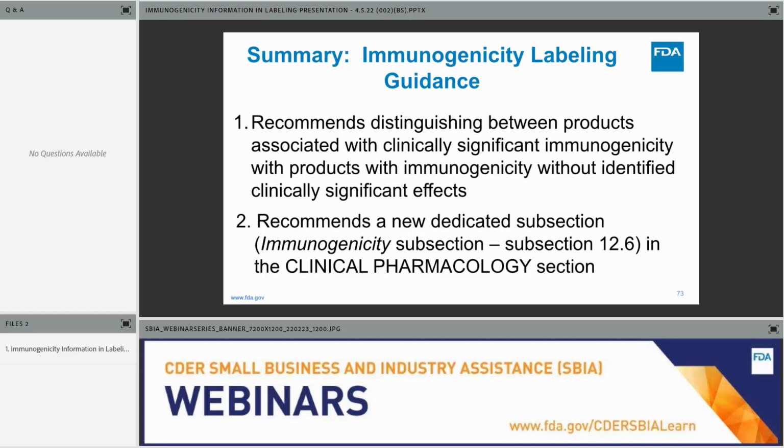And just some take-home points here. As you know, we created this dedicated new subsection 12.6. This is the home subsection for immunogenicity information in labeling. And the main purpose of the guidance is to distinguish between the products that have clinically significant immunogenicity, for example, ADA effects on safety, and that would be in the adverse reactions section of labeling, from those that don't. And for those that don't, the immunogenicity information will be concentrated in the dedicated subsection.